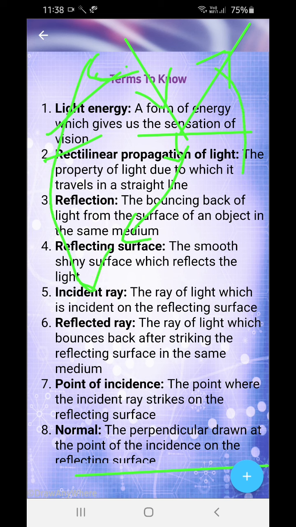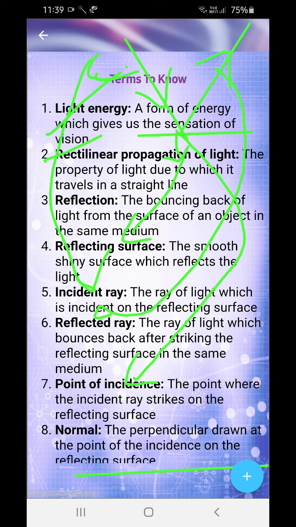Reflected ray: the ray of light which bounces back after striking. See, this ray of light is striking the mirror and then it is bouncing back. So it's known as the reflected ray, the ray of light which bounces back after striking the reflecting surface in the same medium. Now the point of incidence: the point where the incident ray strikes the reflecting surface. This is the point of incidence.